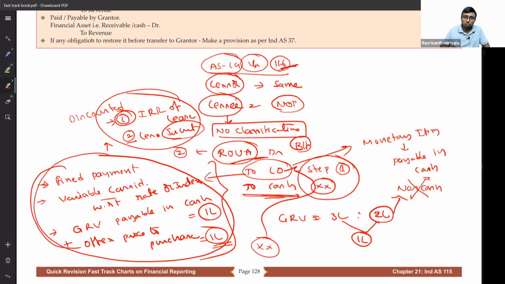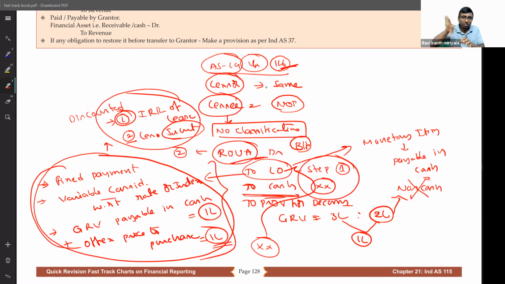But sometimes there may be a provision for decommissioning also. What is the provision for decommissioning? I gave you one site. Say, for example, it is a 20 years lease. In 20 years I constructed one flat or something like that. What is the agreement saying? Today you construct whatever you want, but at the end of the 20 years, you have to clean this.